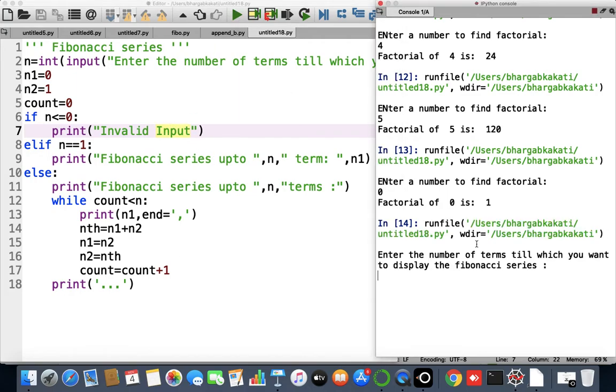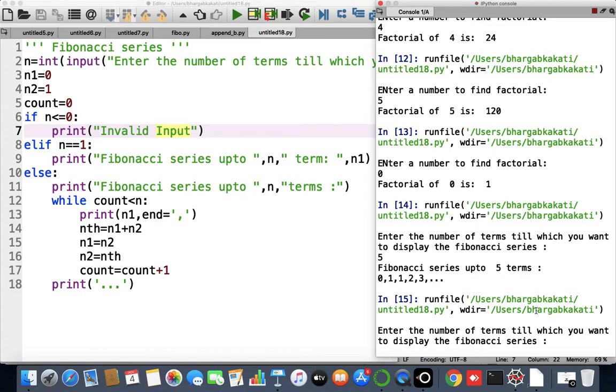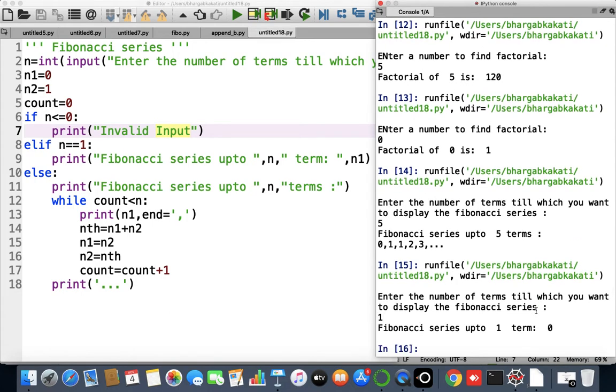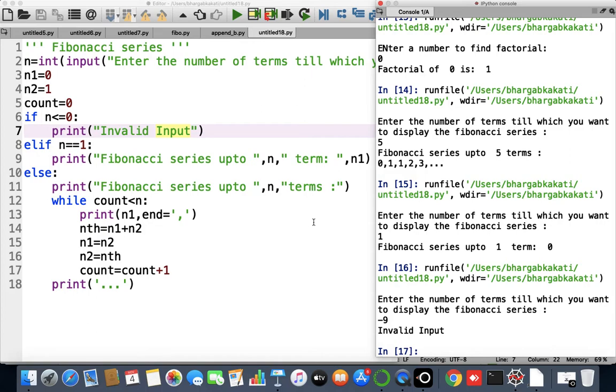It is asking me to enter the number of terms till which I want to display the Fibonacci series. Let me give the number as 5. So the first 5 terms of the Fibonacci series are displayed here. Okay, after that, if I run it again, enter the number of terms till which you want to display the Fibonacci series. If I give 1, the Fibonacci series up to 1 term is 0. Let's give an invalid input. Let's give the input as -9. So it is giving me the invalid input.